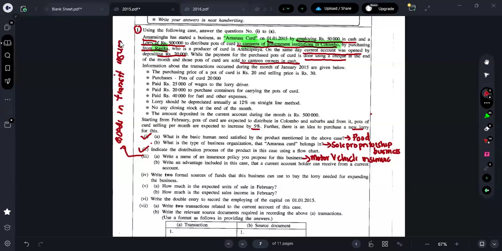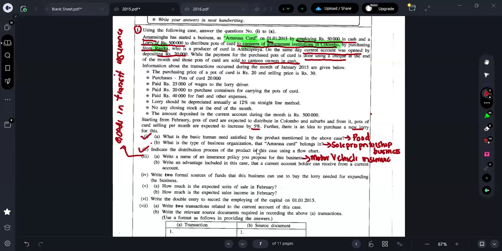There is something called money in transit insurance. What is meant by money in transit insurance? Let's assume the business is sending money from one location to another. Any risk that happens to that money can be compensated by obtaining money in transit insurance. Those things you all can write one by one. But better to go with motor vehicle insurance, which is very common, which we are studying right now. Goods in transit insurance and the like are not in your syllabus as of now.